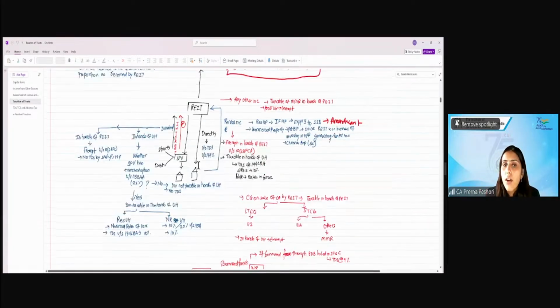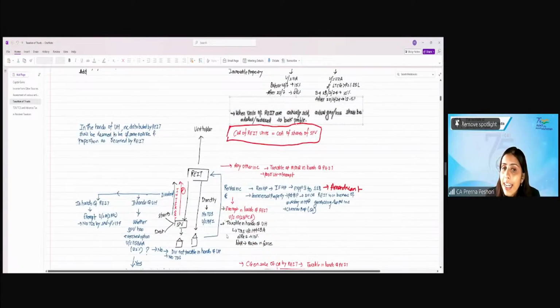Right? If the REIT directly earns income from immovable property, then in that case this rental income will also be exempt in the hands of the REIT under 10(23FCA). And therefore, there will also not be any TDS deducted by the tenant under 194I. This will be taxable in the hands of the unit holder under 194LBA. For resident, it will be 10%. For non-resident, at the rates in force.